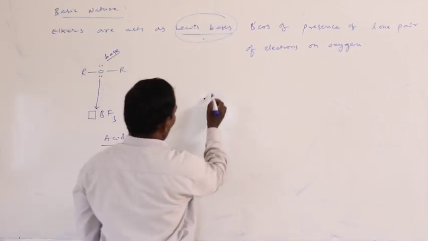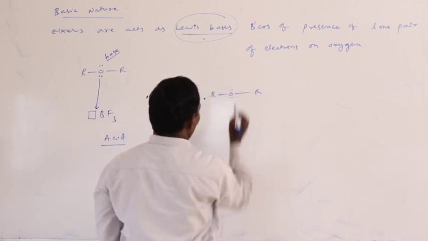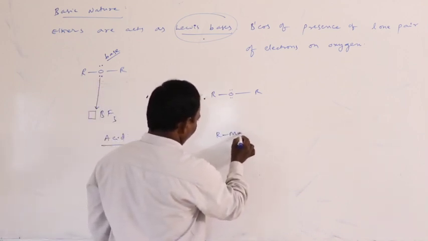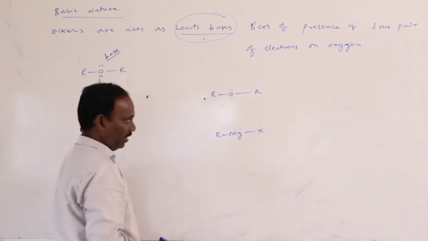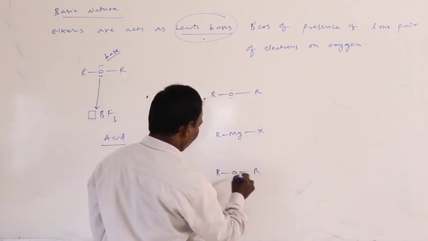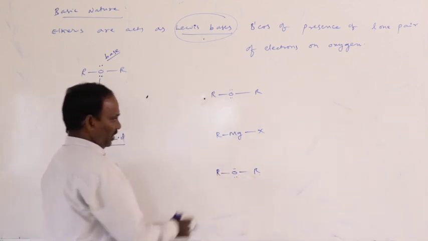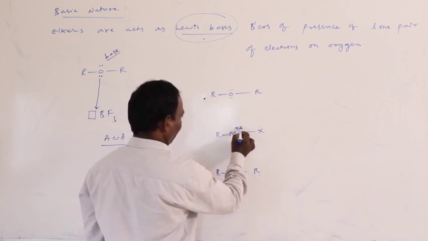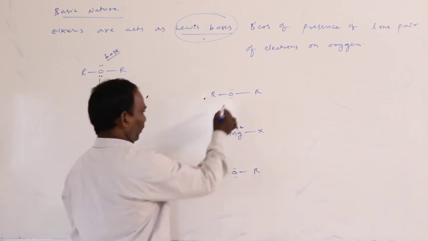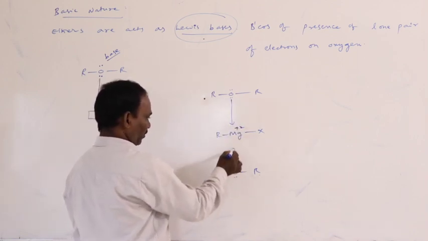Okay, and one more example, R-O-R. This is an ether molecule with a pair of electrons. Alkyl magnesium halide, RMgX, Grignard reagent, and one more ether, R-O-R. In these two cases, magnesium is the metal ion with electron deficiency. So this pair of electrons donates to the magnesium.